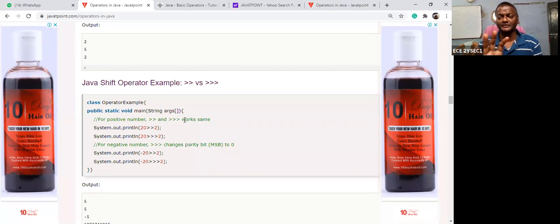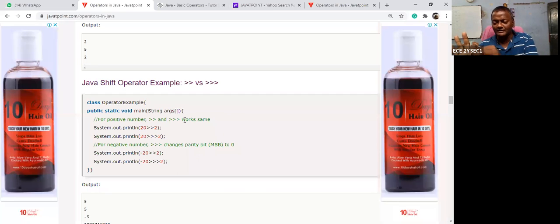Suppose I am allocating 4 bits. This is the most significant bit. So this most significant bit specifies the sign. If it is 0, it is a positive number. If it is 1, then the remaining number is negative and it is in 2's complement form. I repeat, suppose n bits are there. What is the n value? 4.